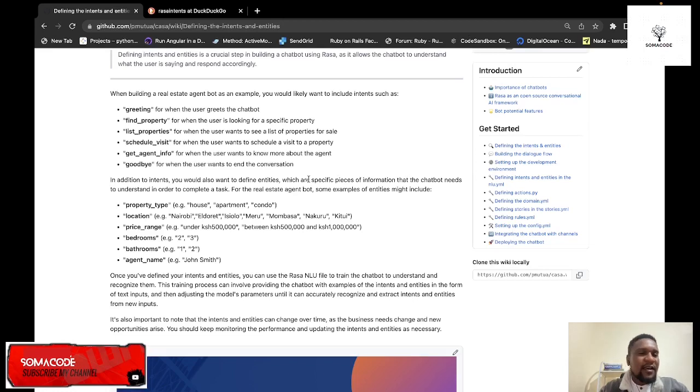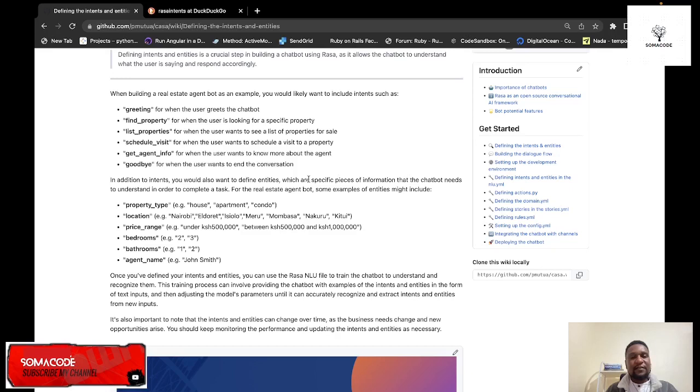So in terms of the example I'm going to present and we're going to work on, we are going to work on these few entities and intents, because if you want to build something that has a lot of features, you need to have a lot of intents and also a lot of entities.